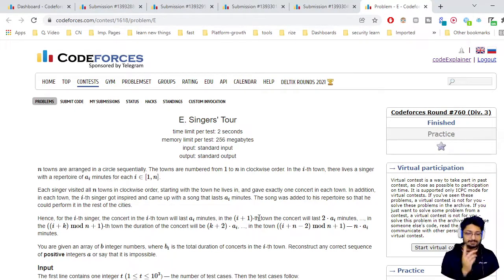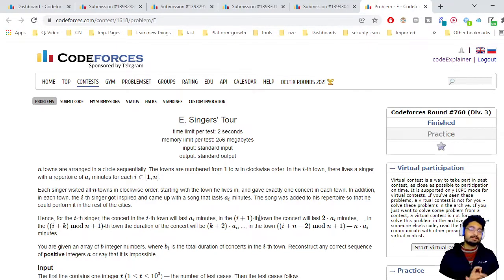Now each singer visits all the n towns in a clockwise manner, starting from the town he lives in. That is an important point: the singer starts from the town he lives in, then moves clockwise through all the towns, giving exactly one concert in each town. In addition, in each town the ith singer gets inspired and comes back with a song that lasts a_i minutes. The song is added to his repertoire so that he can perform it in the rest of the cities.